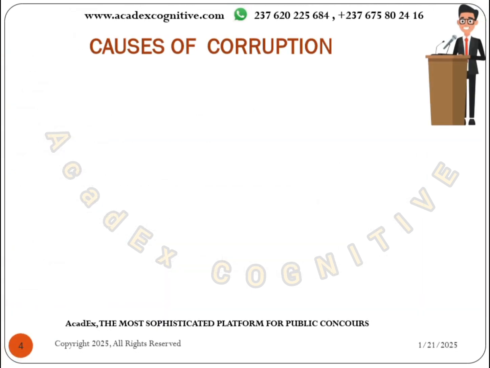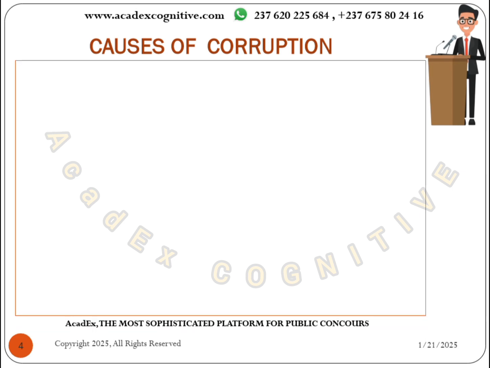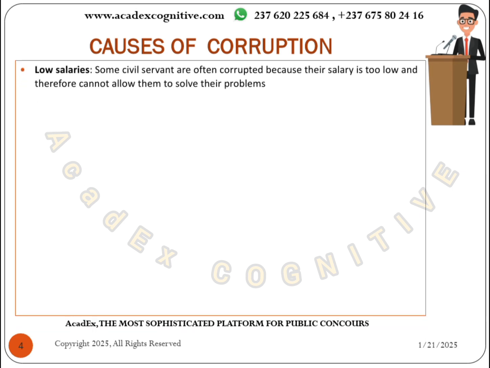Now let's look at the causes of corruption. So what are the causes of corruption? We are going to discuss, among other things, low salary. Some people go into corruption. You see them venture into corruption simply because their salaries are very little. Most times, even some civil servants are being corrupt simply because their salary is very low, and it will not allow them to solve their problems, to manage their day-to-day activities.